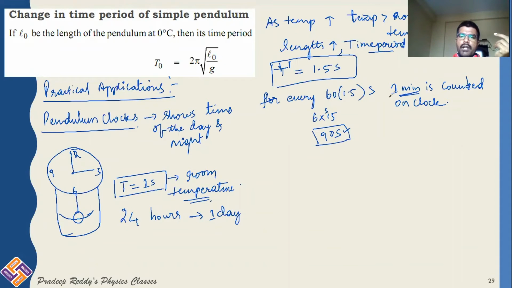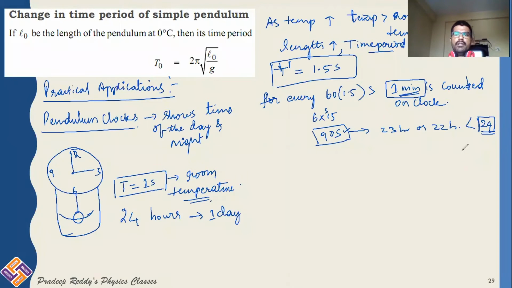In order to show 1 minute, that is, motion of the minute hand in the clock, it will be taking 90 seconds now. As a result, instead of 24 hours, how many hours will it be showing? It will be showing only 23 hours or 22 hours, which is less than 24 hours.